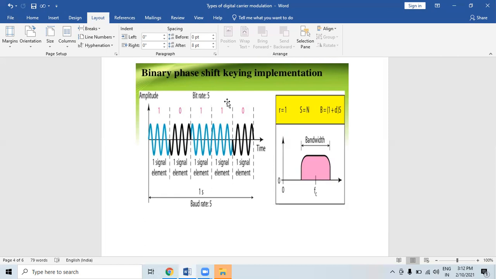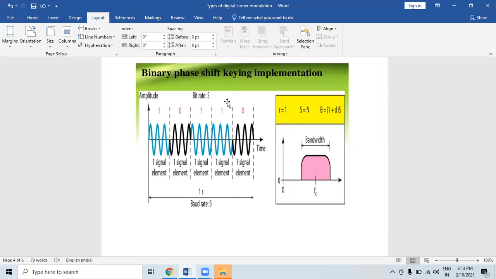There are several methods that can be used to accomplish PSK, that is the phase shift key. It is a digital modulation scheme that conveys data by changing the phase of a carrier wave. It can either determine the absolute phase relative to the carrier or use a reference signal to detect change in phase. The number of different phases used determines the amount of data that can be transmitted in each